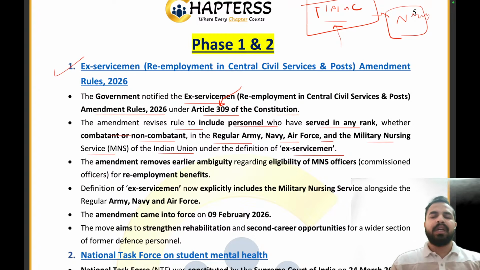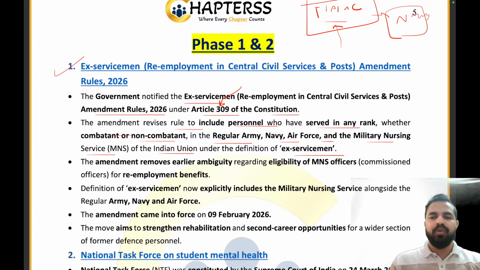So, my dear friends, clarity has been provided by the government of India that now it is not at all considered whether the person was in the combatant role or the non-combatant role. So, guys, combatant roles are the ones we always see a lot about, who directly fight on the front, who basically fly the planes, the jet aircraft, the fighter aircraft.